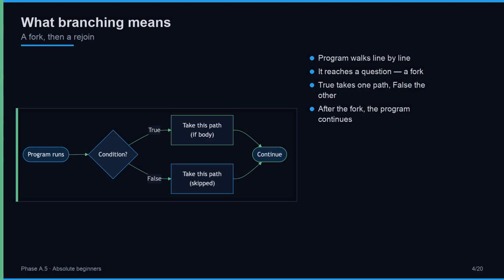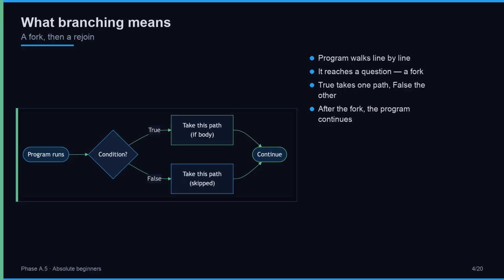Picture your program walking forward, line by line, like someone walking down a path. Then it reaches a question, a fork. The question has only two answers: yes or no, true or false. When the answer is yes, the program takes one path. When the answer is no, it takes the other. After the fork, both paths rejoin and the program keeps walking forward. That is what branching means.